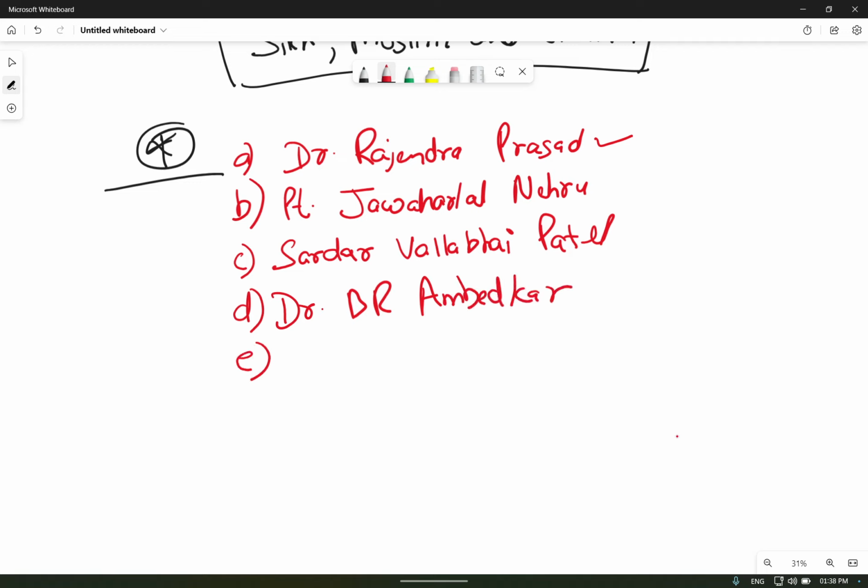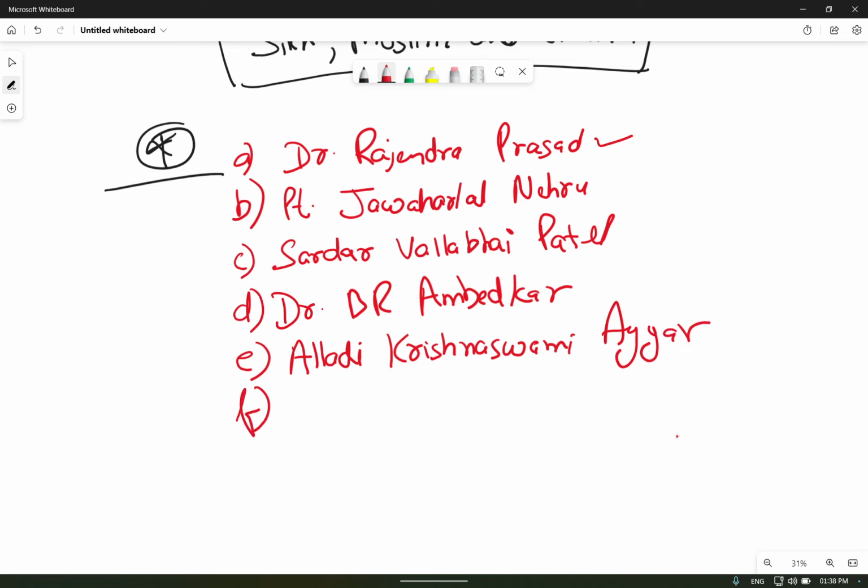The credential committee's chairman was Alladi Krishnaswami Iyer, and the house committee was headed by Bhogaraju Pattabhi Sitaramayya.